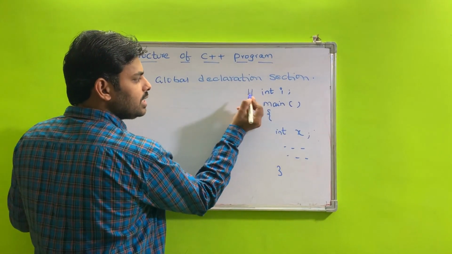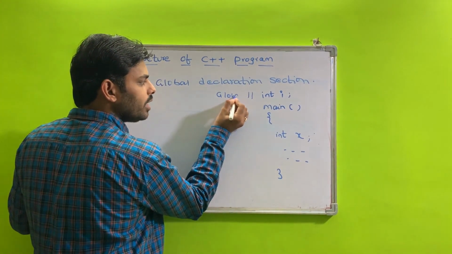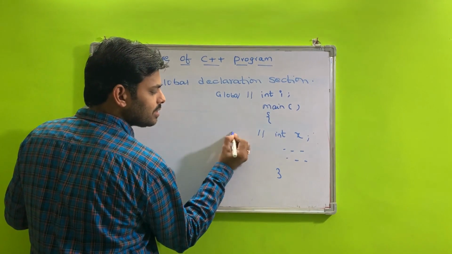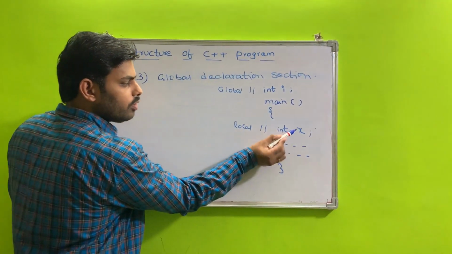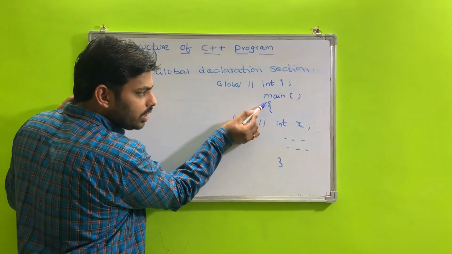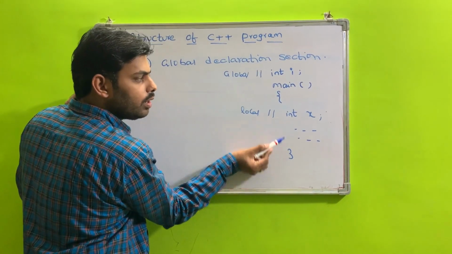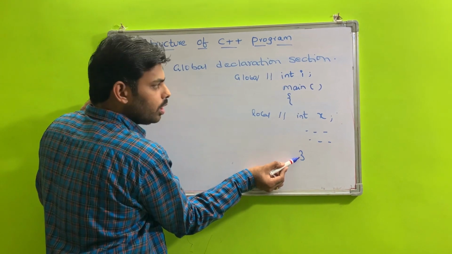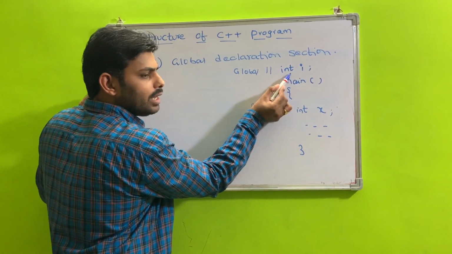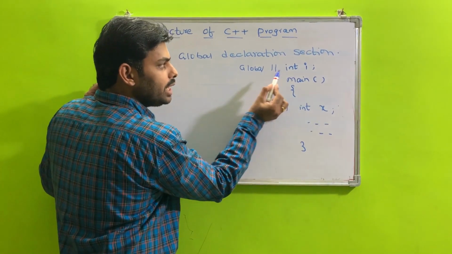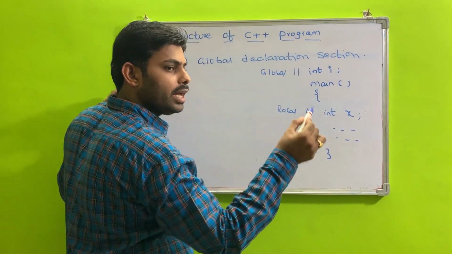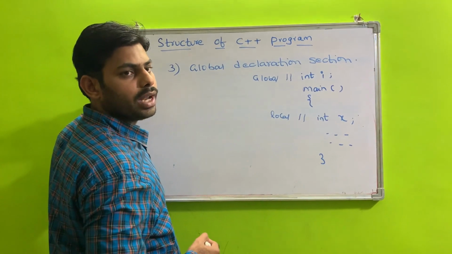So this i is considered a global variable and this x is considered a local variable. That is, the scope of x is within the main function. And the scope of i means i is globally declared, so it is visible and accessible by all other functions in your program.